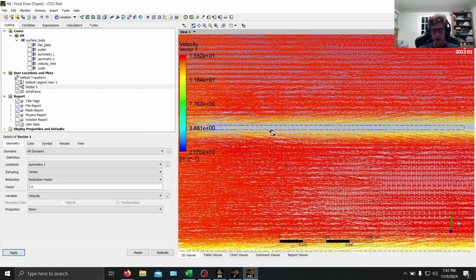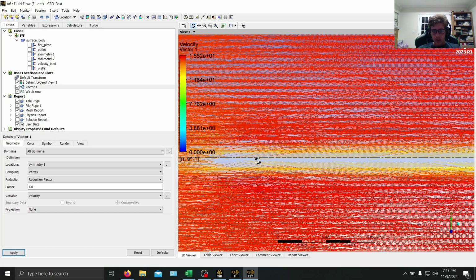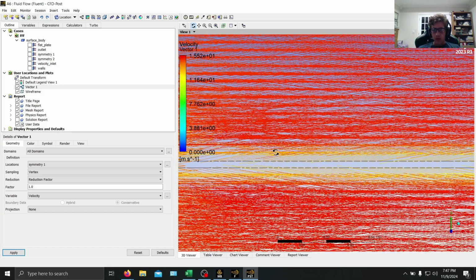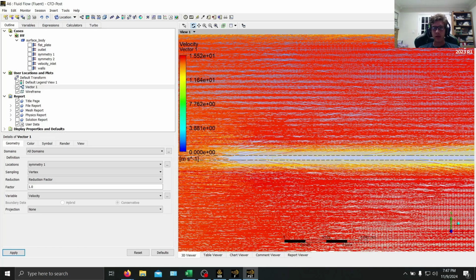over the flat plate. We can see that velocity as it curves. All right, you can see that boundary layer kind of forming. Slower velocities here, and then the velocity slowly increases until it's unaffected. So you can just take a photo of that, and then that'll be your velocity contour with the vectors. And so we can go back into Fluent.